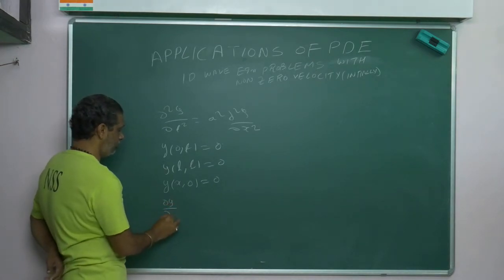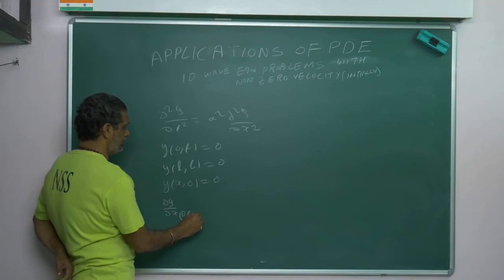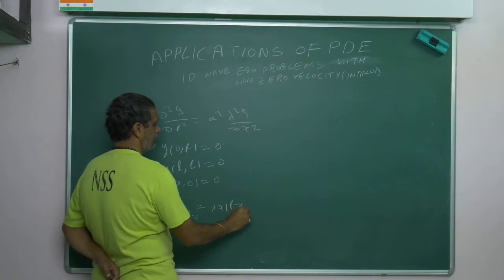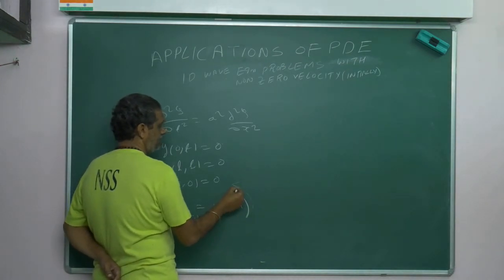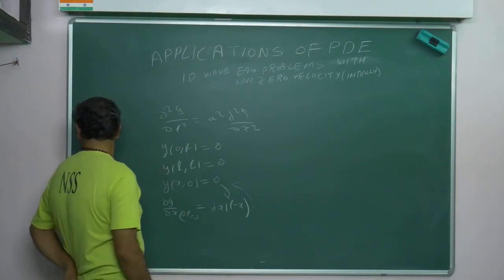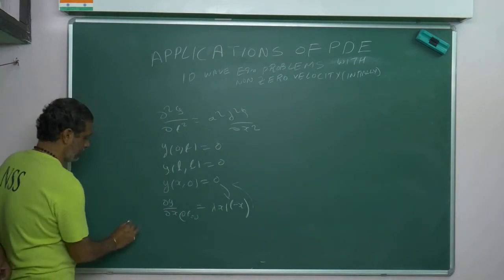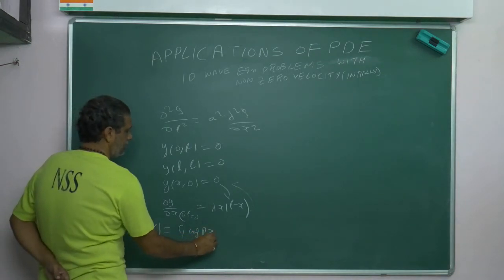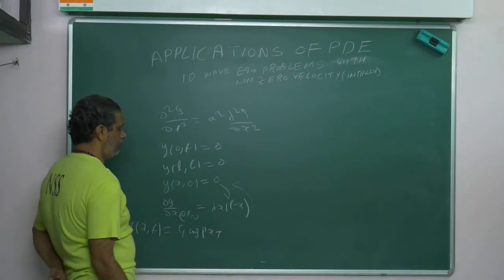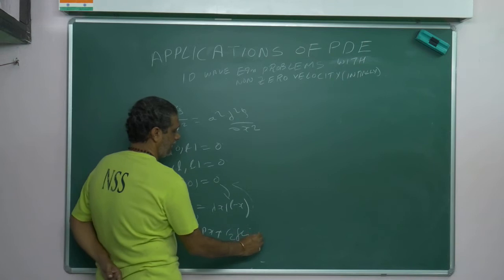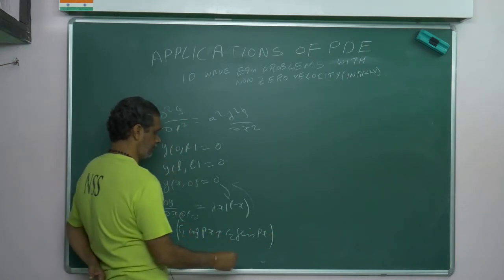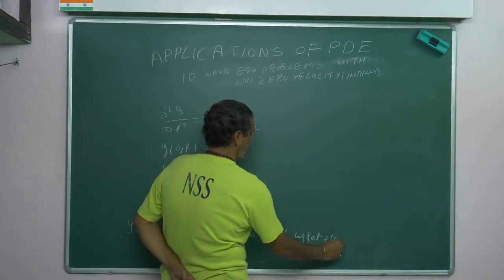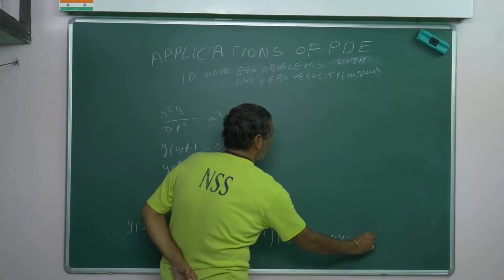Then you will have dou y by dou t at t is equal to 0 equal to lambda x into L minus x. Previously this condition was here, this condition was here, but the thing is it is changing. Now we can write the general solution. What is the general solution? y of x comma t is equal to c1 cos px plus c2 sin px, according to the textbook. Some people use lambda, I am using p, don't worry. Times c3 cos pat plus c4 sin pat. So this is equation 1.